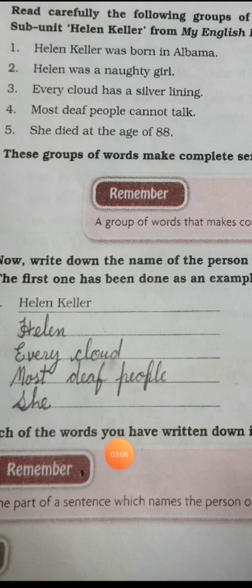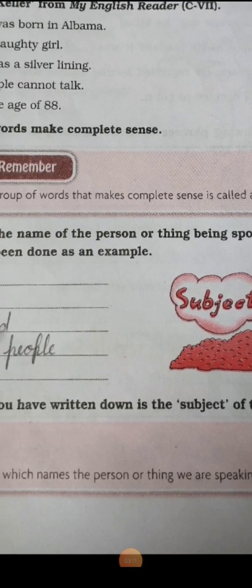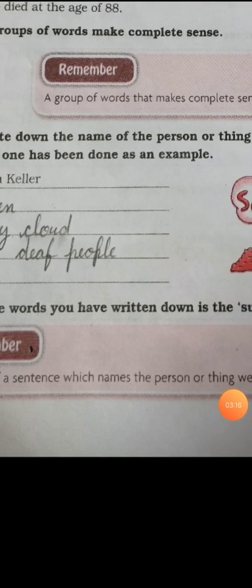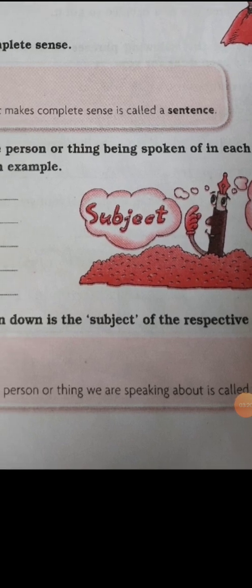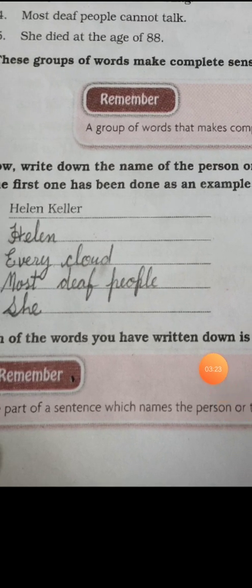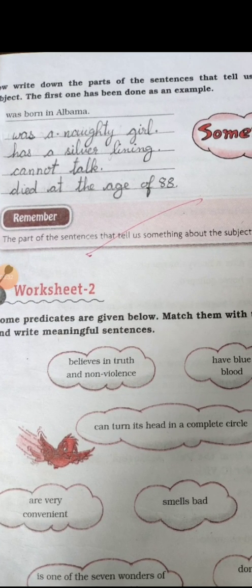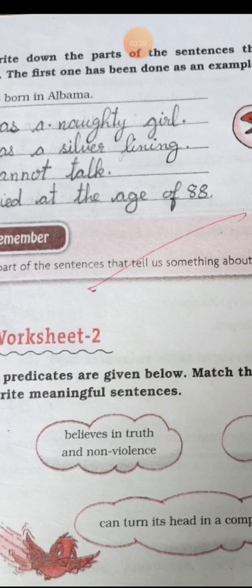Each of the words you have written down is the subject of the respective sentence. The part of a sentence which names the person or thing we are speaking about is called the subject. As I told you, these are the words or the persons or things which we are talking about in these sentences. So these are the subjects. Now what we have to do? Now write down the parts of the sentences that tell us something about the subject.